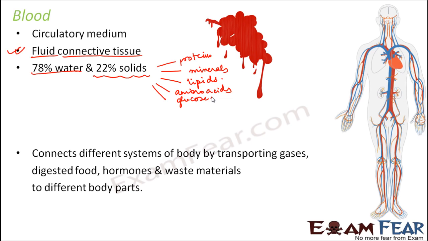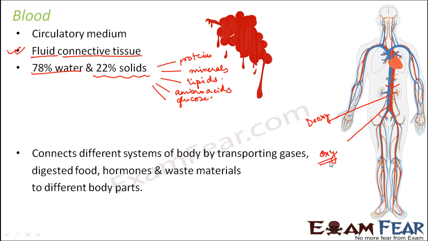Here in this picture you can actually see how blood connects different parts of the body. If you see it closely, you will see two different colors. One is the red color and the other one is the blue color. The red color denotes the oxygenated blood and the blue color denotes the deoxygenated blood. Oxygenated blood is the good blood, the blood which is rich in oxygen, because oxygen is something which is needed by different cells of the body.